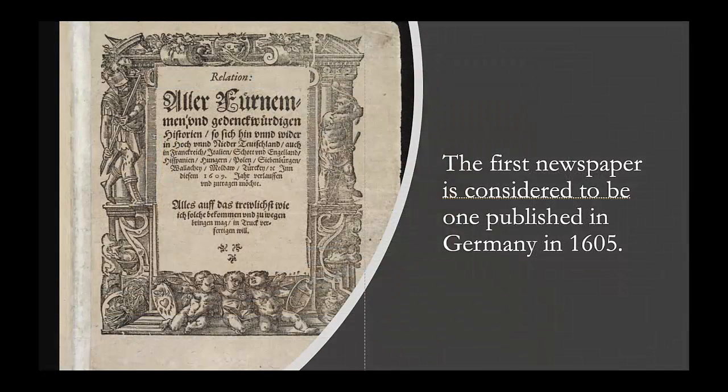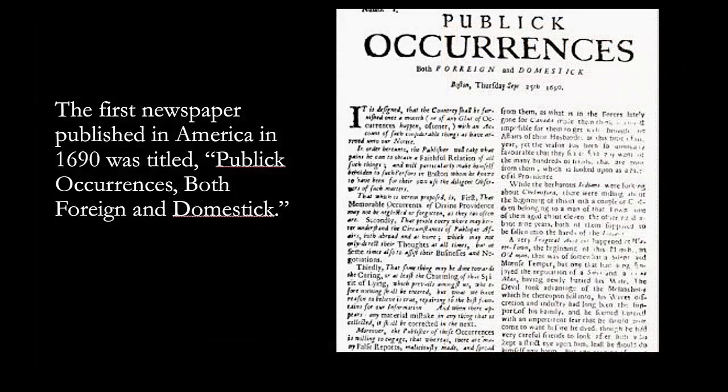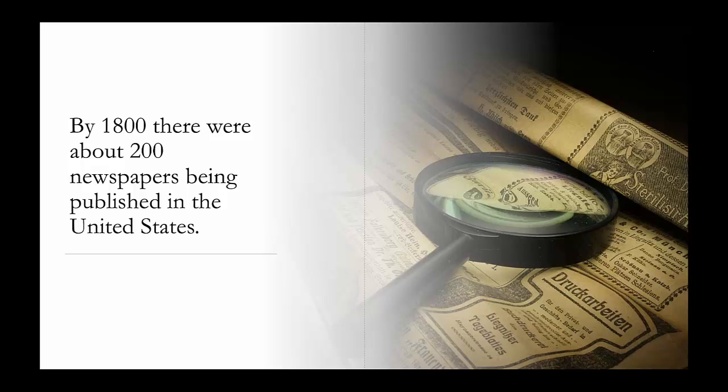The first newspaper is considered to be one published in Germany in 1605. The first English-language newspaper was published in 1665 in Oxford, England. The first newspaper published in America in 1690 was entitled Public Occurrences, Both Foreign and Domestic. By 1800, there were about 200 newspapers being published in the United States.